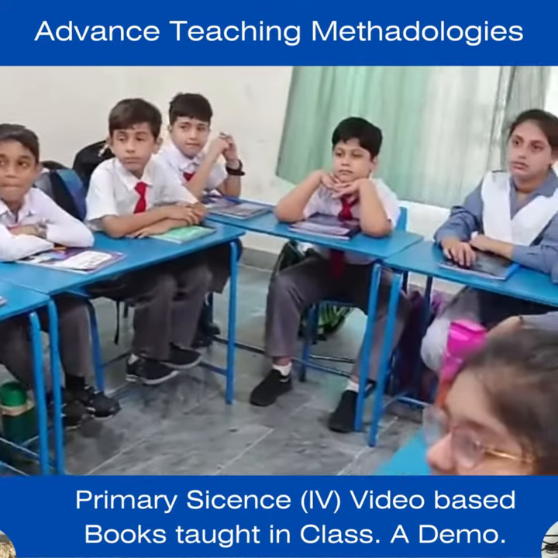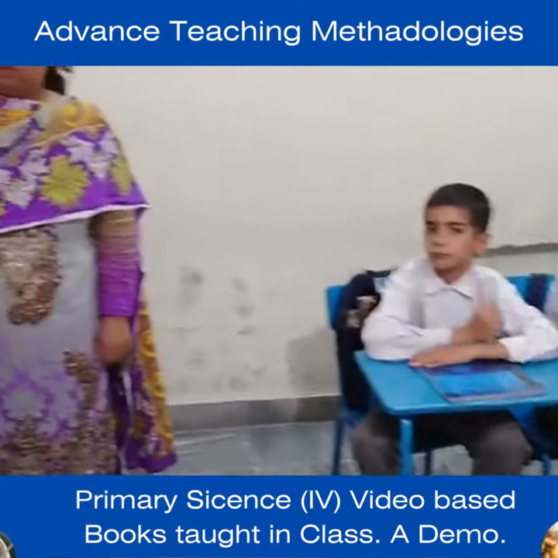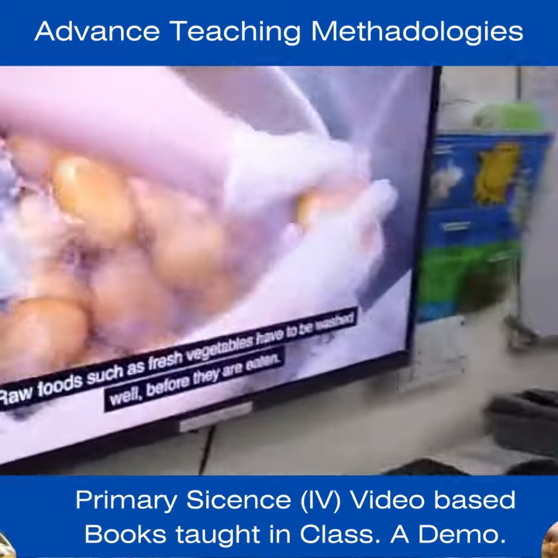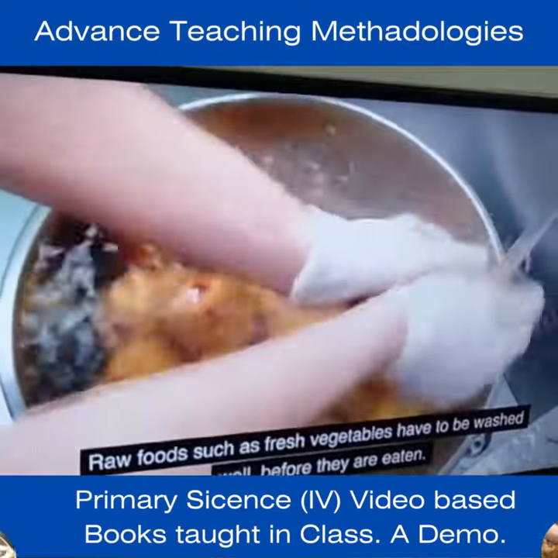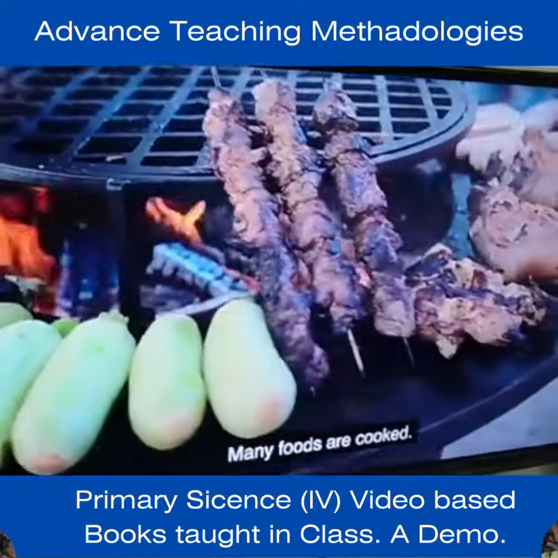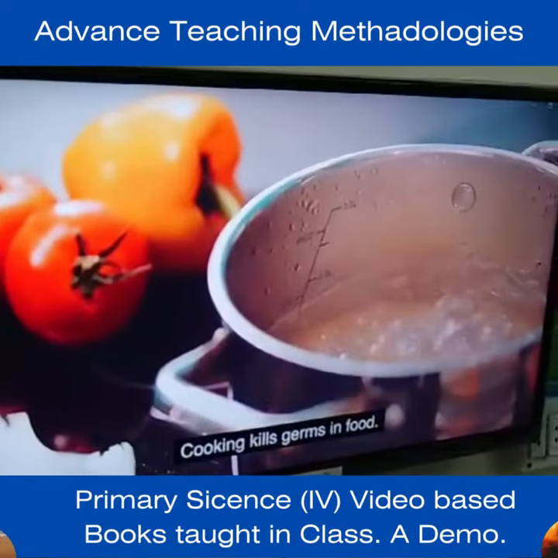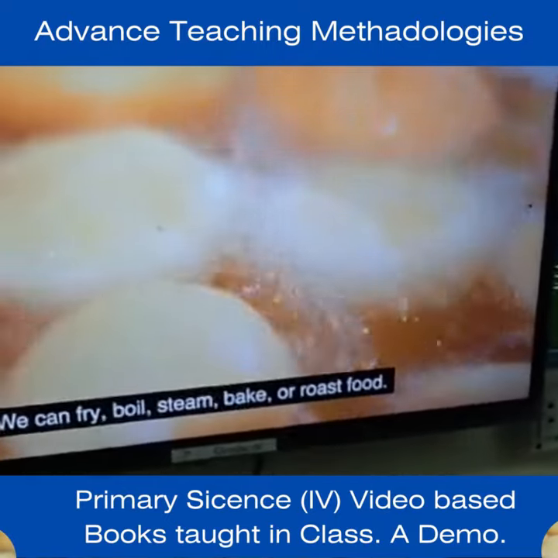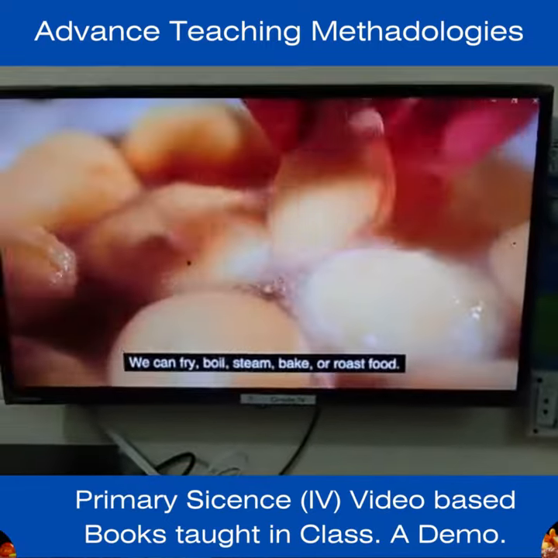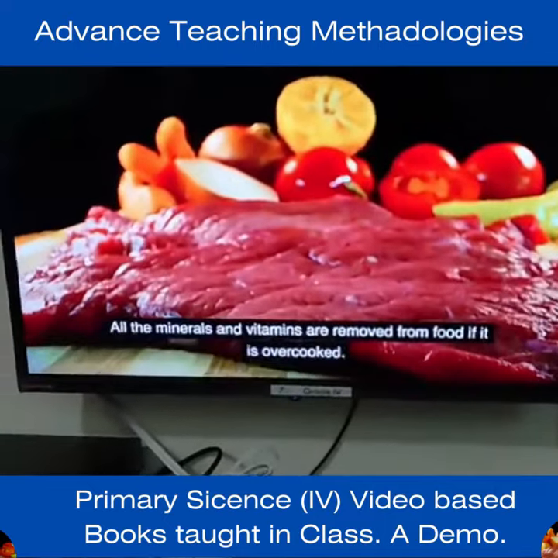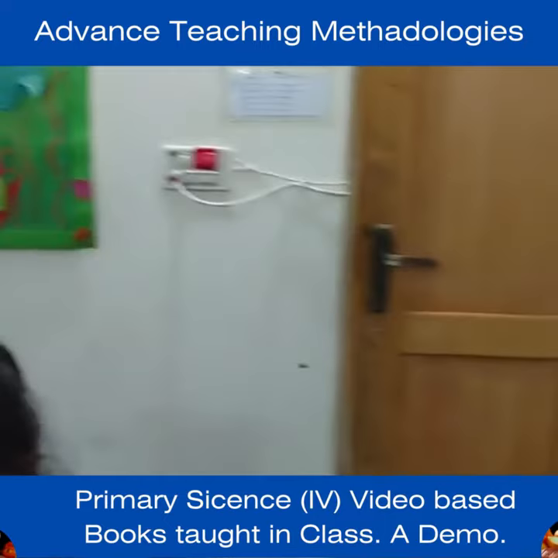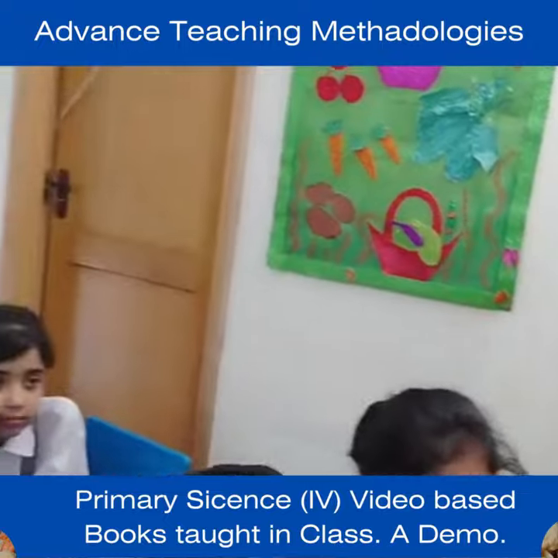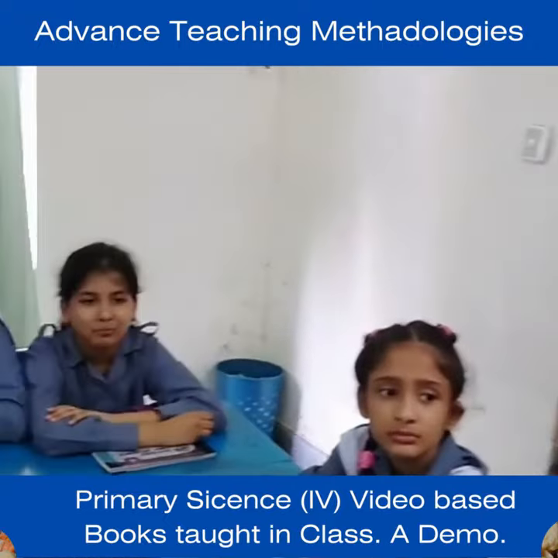Cooking and preserving food. Raw foods such as fresh vegetables have to be washed well before they are eaten. Many foods are cooked. Cooking kills germs in food. We can fry, boil, steam, bake, or roast food. All the minerals and vitamins are removed from food if it is overcooked. Foods can be frozen or preserved to prevent them from spoiling.